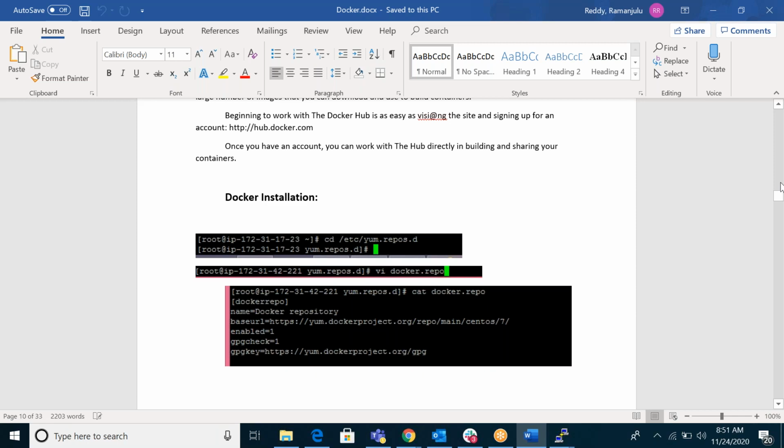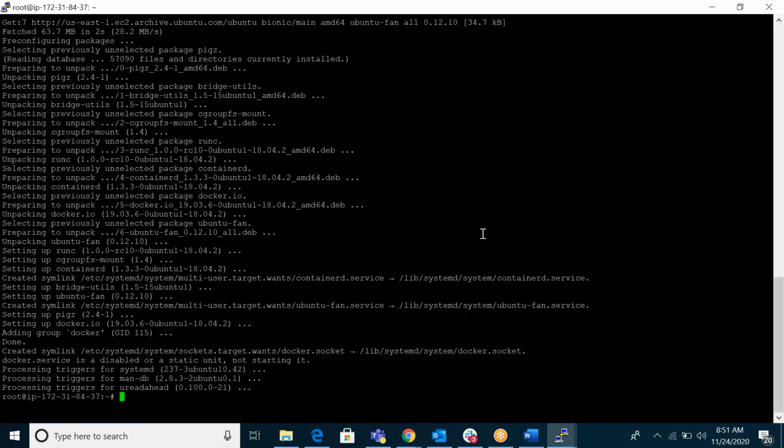Ubuntu is very flexible and easy. Without configuring that, we can download directly from the repositories. So I think we are done. Docker --version: you can see Docker version 19.03.6.